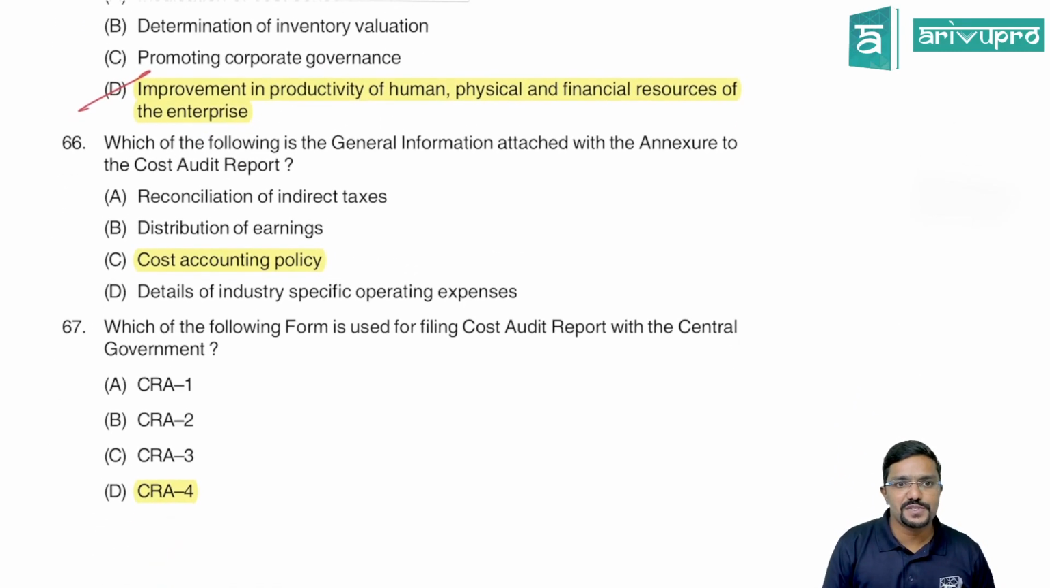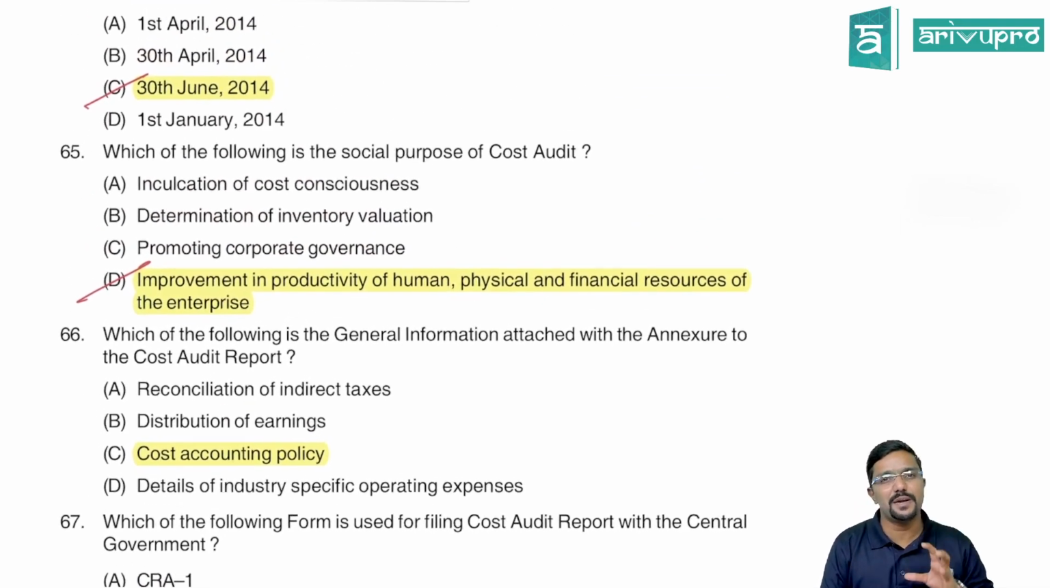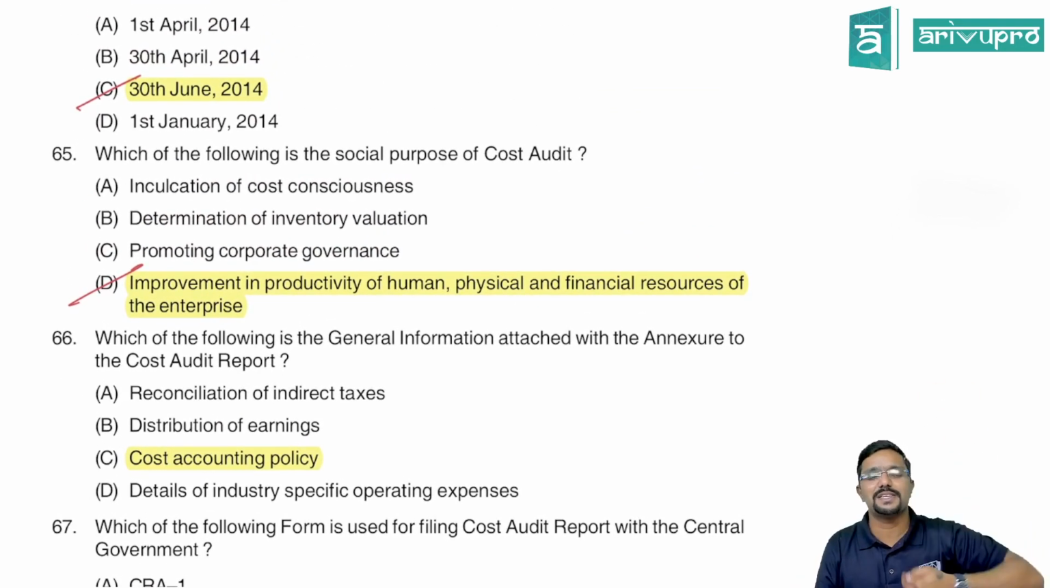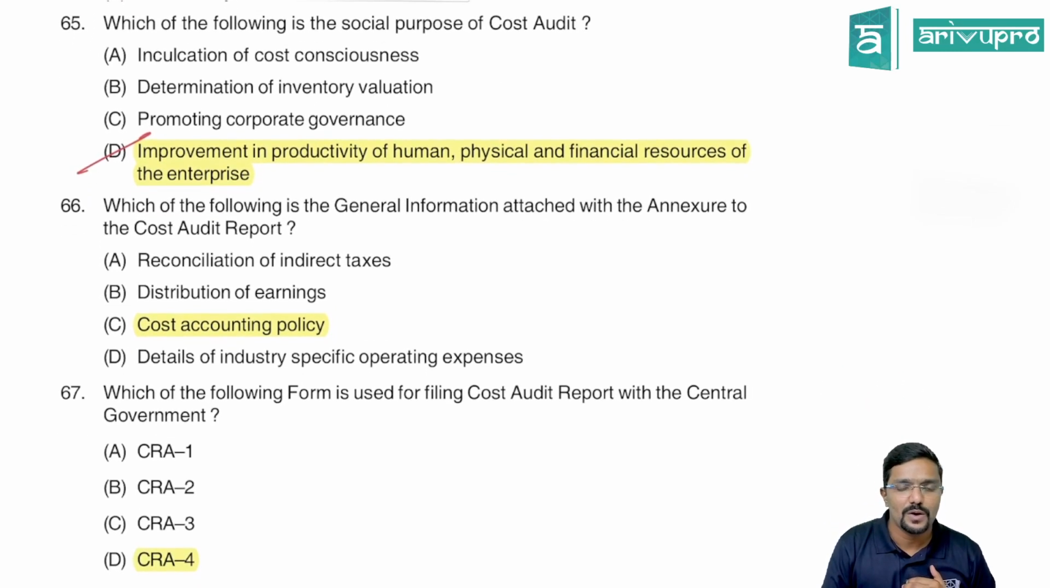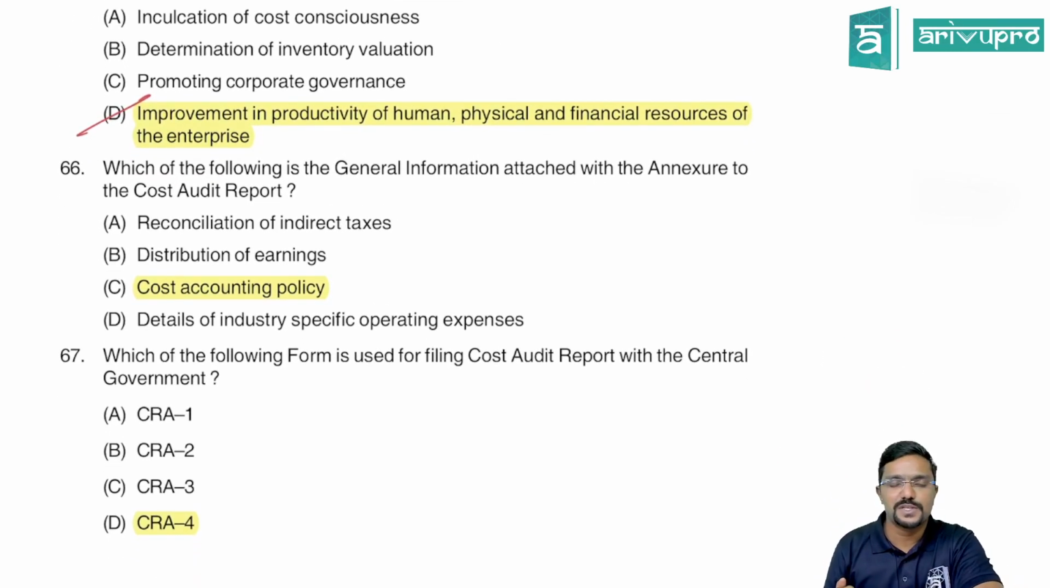Then coming to the 66th question. In the institute study material, they have clearly given the examples of social purpose, general purpose and so on. Just go through it once, guys. Okay, then coming to 66.